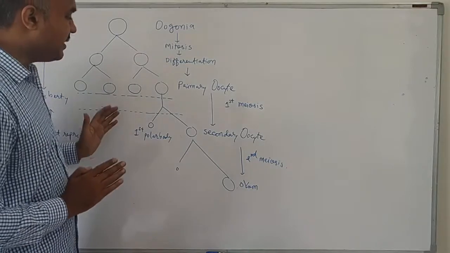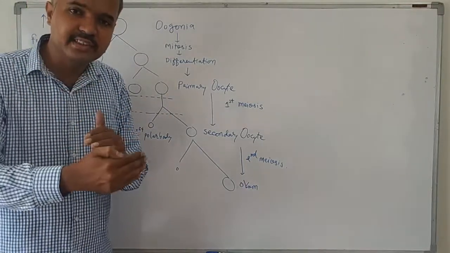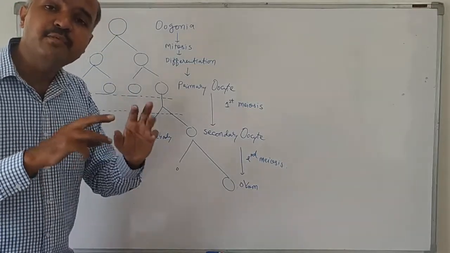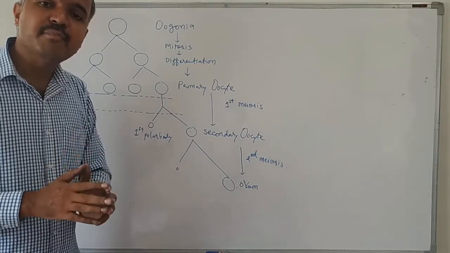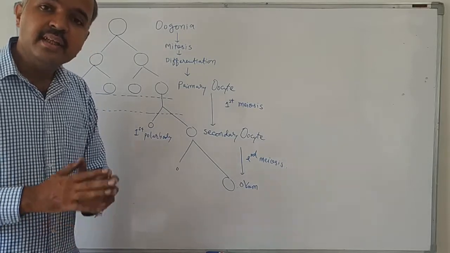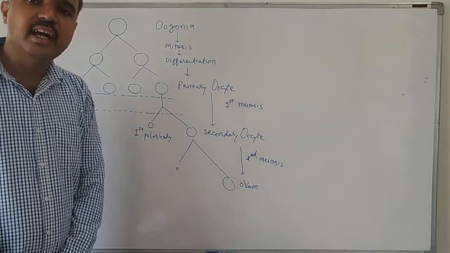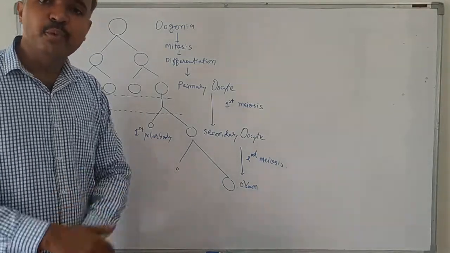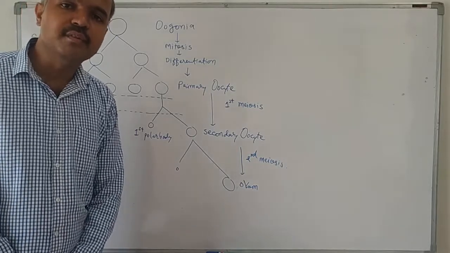Then these primary oocytes are surrounded by cortical cells, and primary follicles are produced. At the time of birth, millions of primary follicles are there in the ovary of the female fetus, and they continue to degenerate after birth. At the time of puberty, only 60 to 80,000 primary follicles will remain.